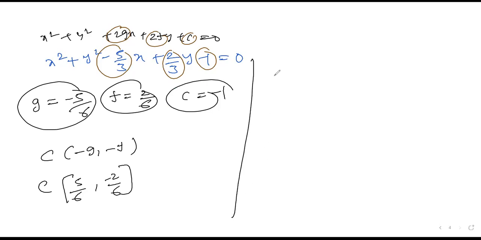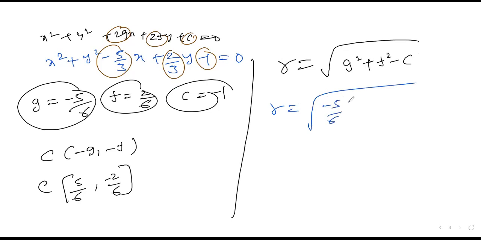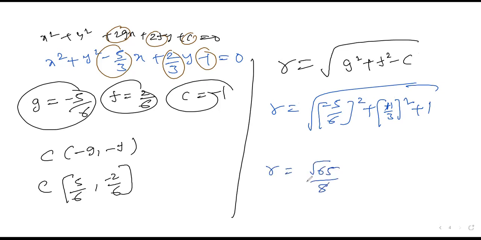Then after this, we are going to find the radius. The radius formula is, I think you know, root of g square plus f square minus c. When you substitute the values, g square is minus 5 by 6 whole square, f square is 2 by 6, which is 1 by 3, and minus c is minus of minus, plus 1. After the entire simplification, you get the answer, root 65 by 6, because the square root of 36 is 6. This is the answer. The approach is the same as the previous problem. It is very clear, I think.